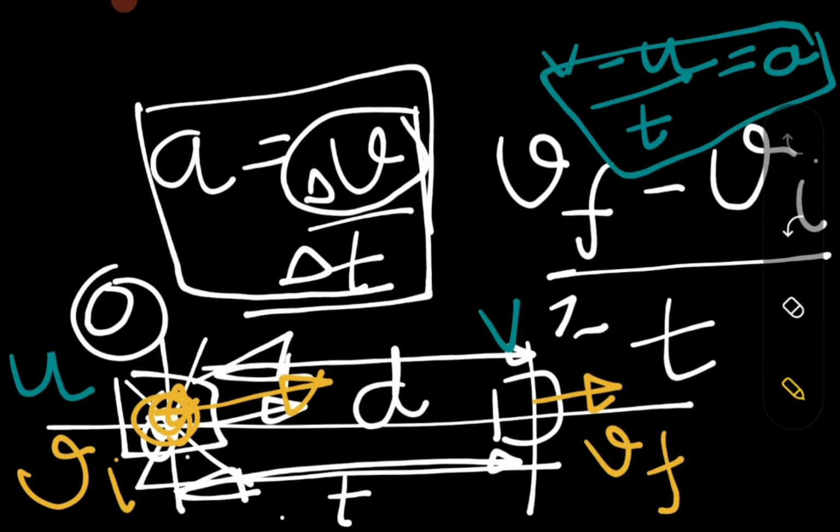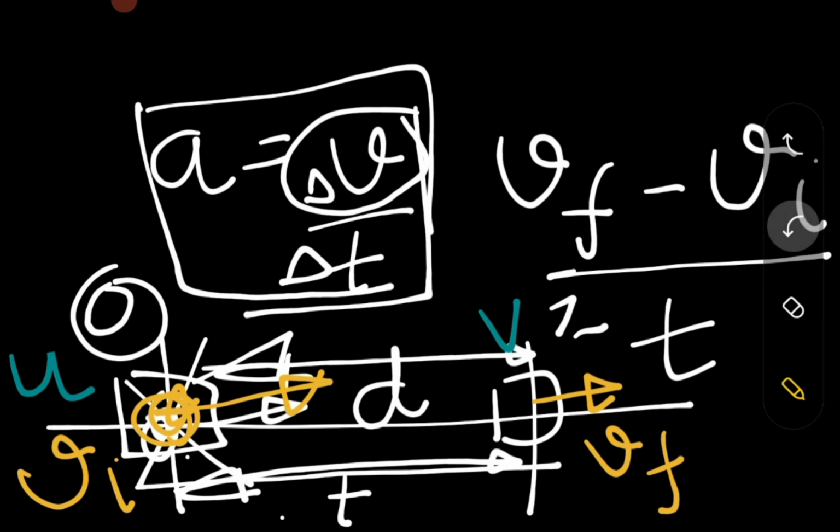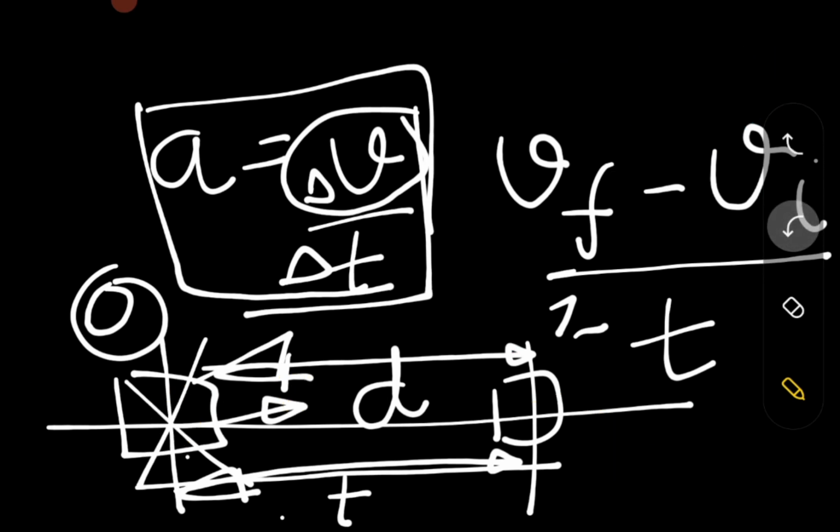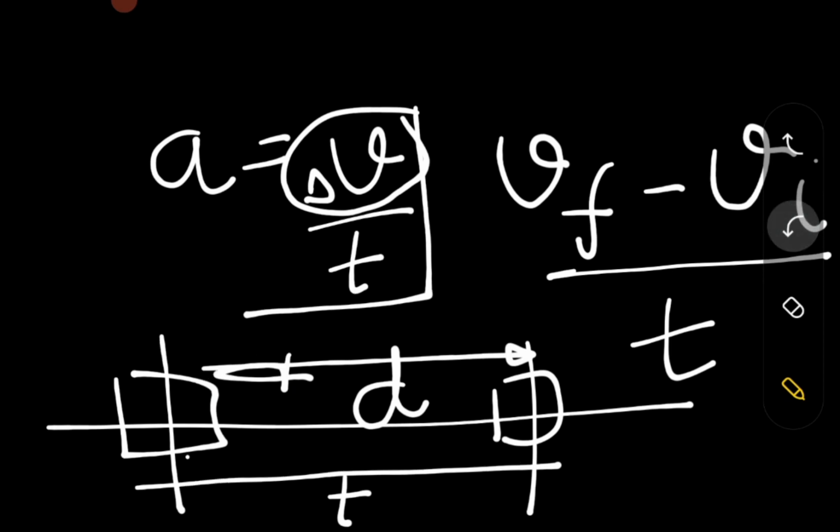Again, you will solve all these problems in your copy, so that things are clear.